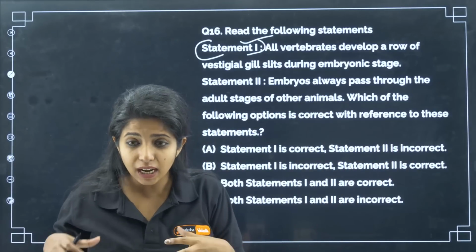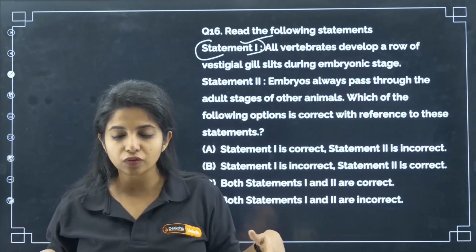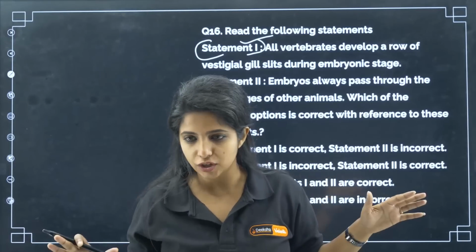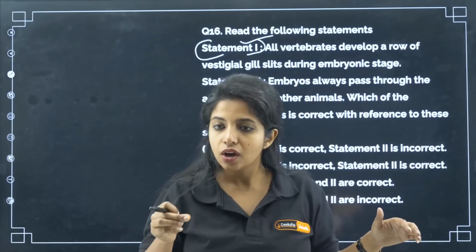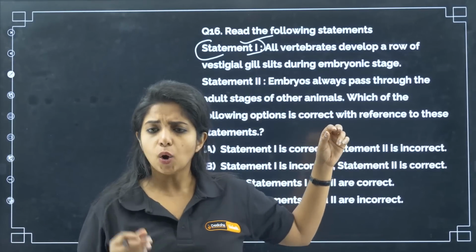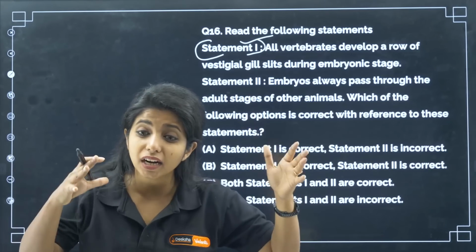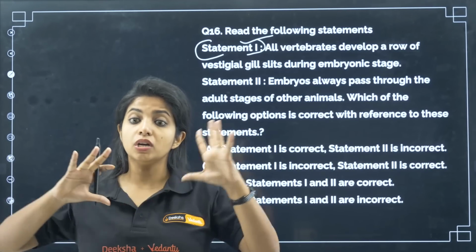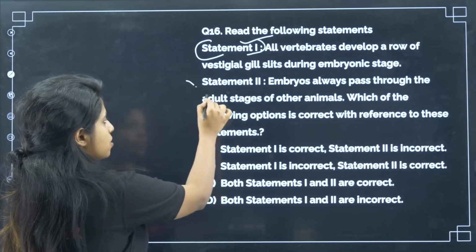Do you think when we are embryos, we pass through the adult stages? Have you become fishes completely inside the mother's womb? Have you become amphibians, frogs, inside the mother's womb? No, my dear children. We definitely have some features of other organisms, as I said, the gill slits which are usually found in fishes, or the tail, but it's not like we always pass through adult stages of other animals. That will be totally wrong to say. We do not pass through the adult stages of all the other animals out there. So this is a wrong statement.